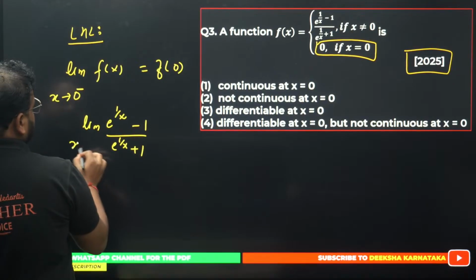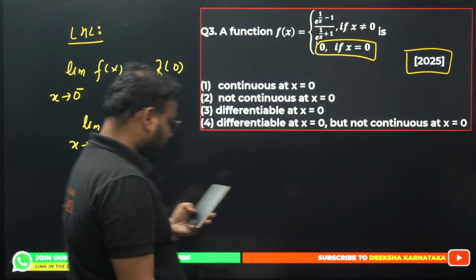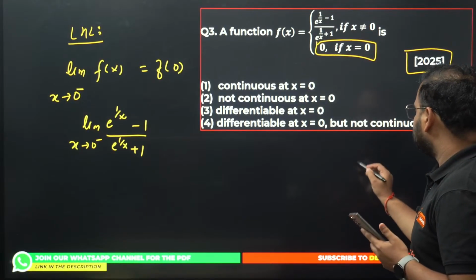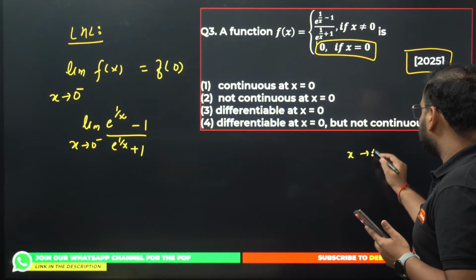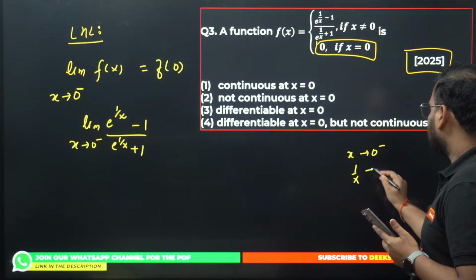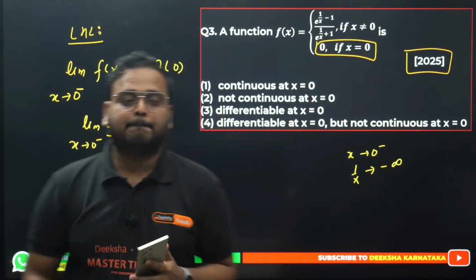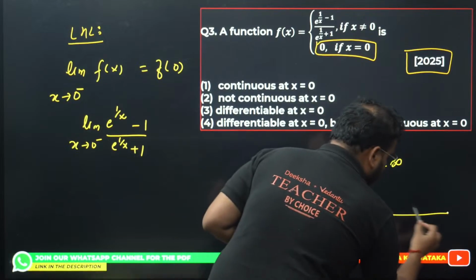Please check, x tends to 0 minus. Think about it. If x tends to 0 minus, what happens to 1 by x? It will go to negative infinity, right? How come, sir? Think about it. What's the meaning of 0 minus?